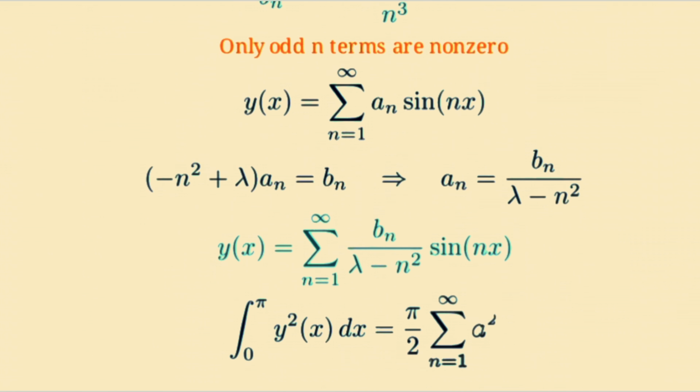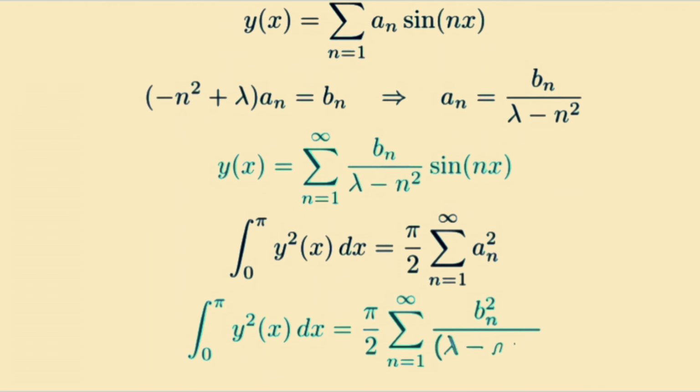Now we use Parseval's theorem for sine series. If y of x equals the sum of a sub n sine nx, then the integral from 0 to pi of y squared equals pi over 2 times the sum of a sub n squared. We already found a sub n equals b sub n over lambda minus n squared. So we substitute into Parseval. That gives the integral equals pi over 2 times the sum of b sub n squared over lambda minus n squared quantity squared.